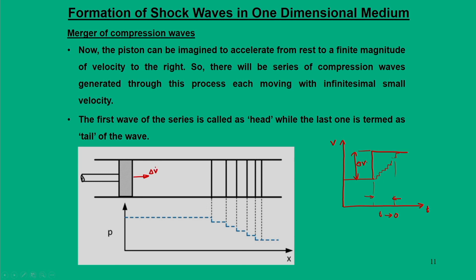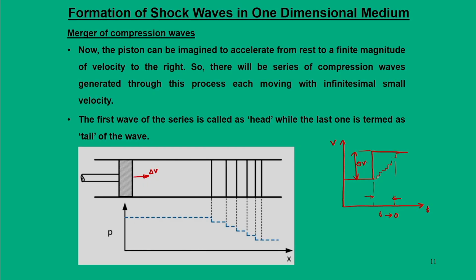That means the piston is given a finite value of velocity instantly. When such a thing happens, there will be a series of waves that get generated subsequently.